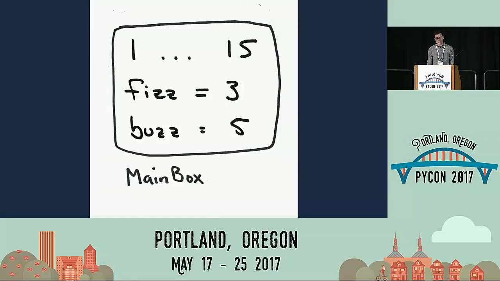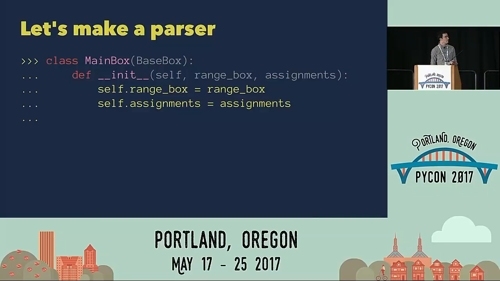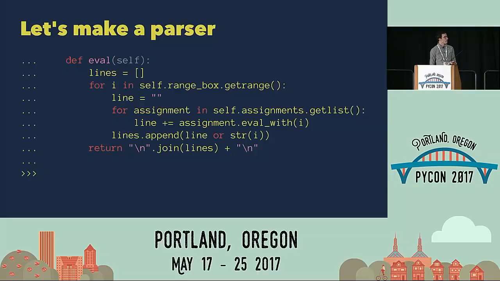And then the last thing we need to do is the main box. And this is, like I said before, the range and the assignments, plural. And this does a slightly more complex thing. So it takes all of the integers in the range, and it goes through all the assignments that it knows about, and it starts to build up a line for each of the integers in the range. And for all the assignments, if we eval it, we get either an empty string or fizz or buzz or whatever the word for the assignment is back. We append it to line. And at the end, we see if line contains anything or not.